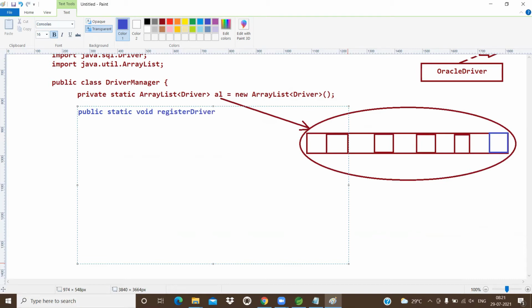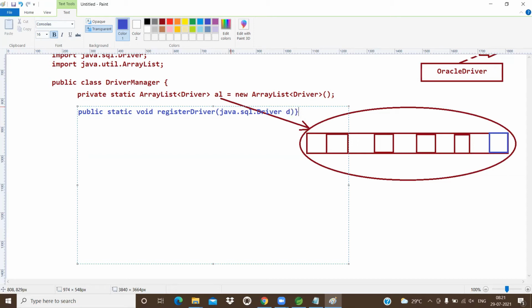What we are passing? OD, the Oracle driver. Oracle driver is the implementation class for what? Driver. So this is java.sql.Driver.